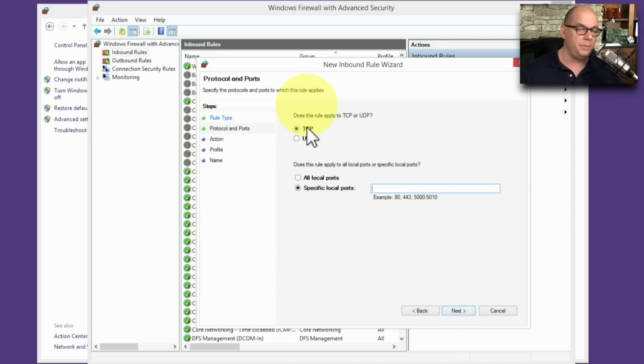This is a TCP port number. You want to be sure to choose TCP or UDP. I'm going to choose a specific port. In this case, we're going to choose port 80. And I'm going to click Next.